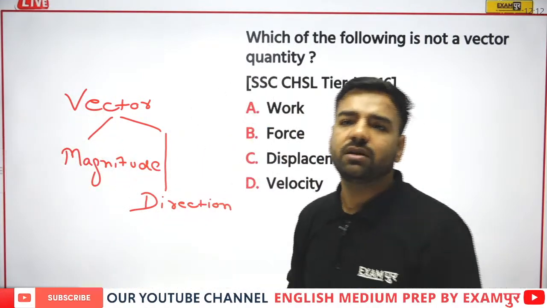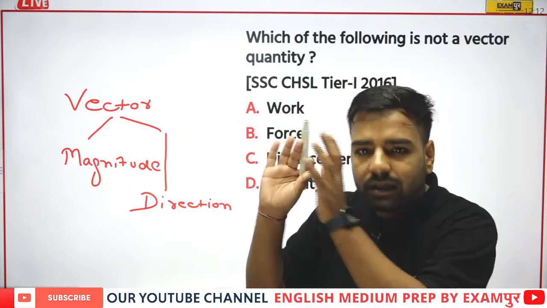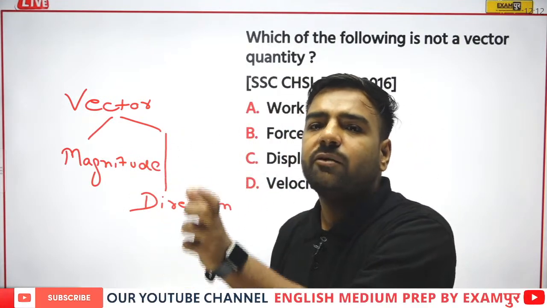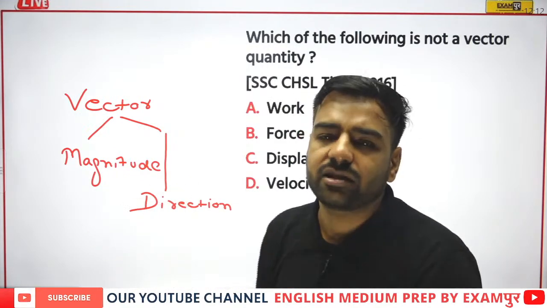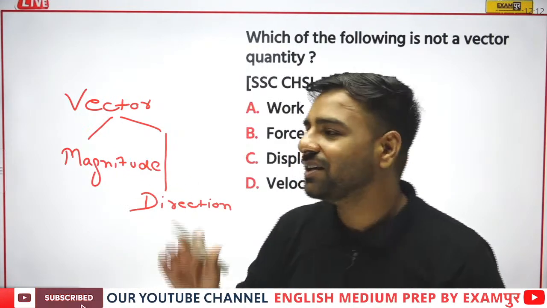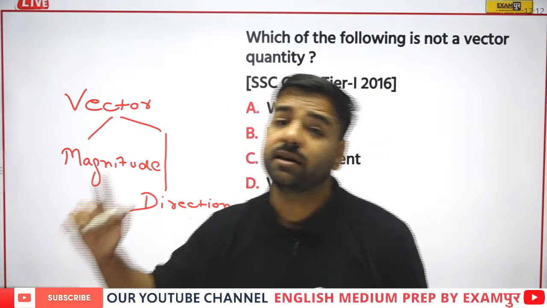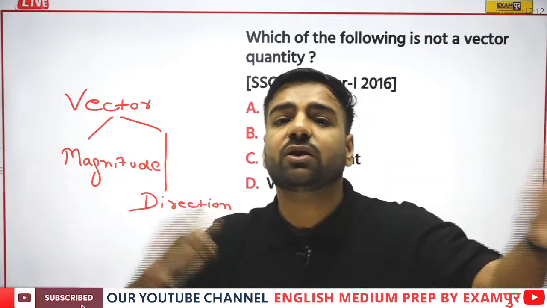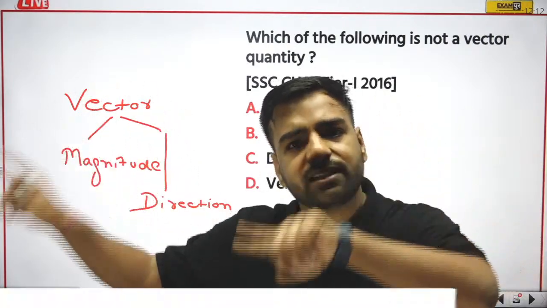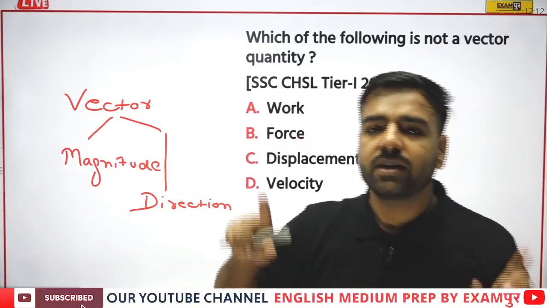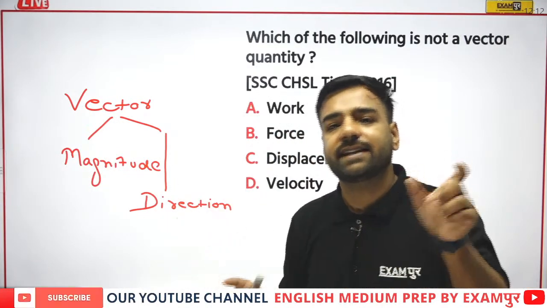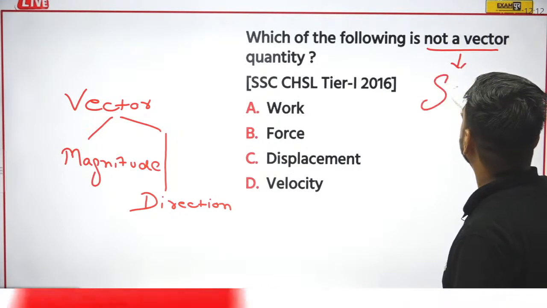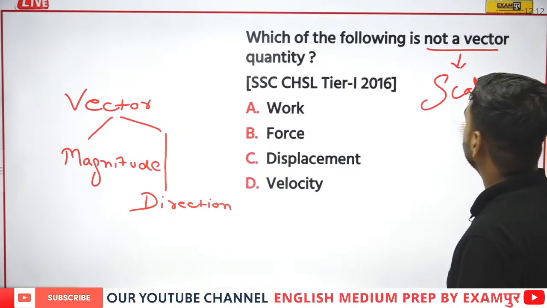That is the magnitude. But if I talk about this same scenario and I say, please Ganesh, go to the shop and bring 5 kg of rice in the east. Is it a valid statement? No. That means there is no such direction required. But if I talk about displacement, we need to mention in which direction we are talking about, right? So whenever direction is included, that quantity is vector. If direction is not included, that is scalar. So here the question is asked, which is not a vector. That means it is asking about the scalar quantity in which direction is not required.